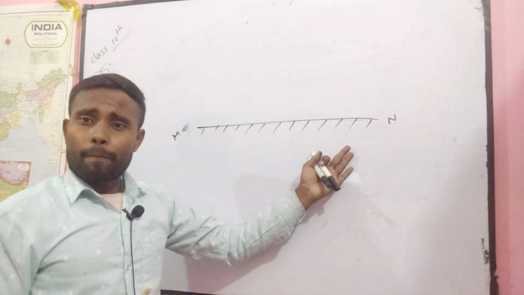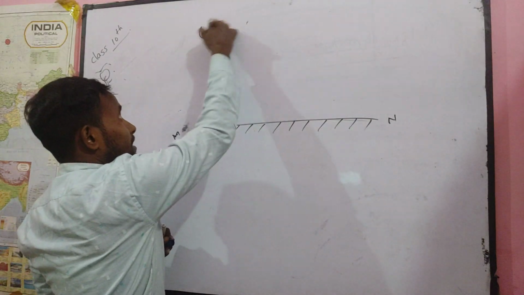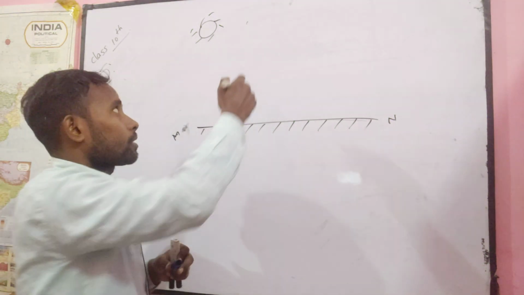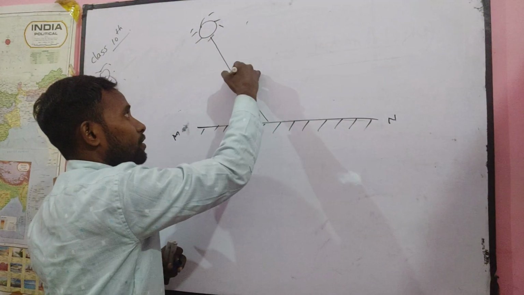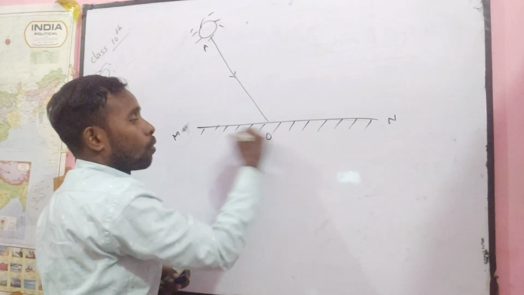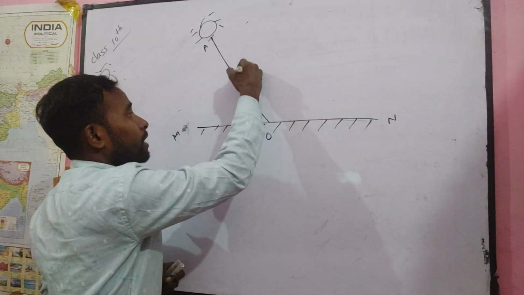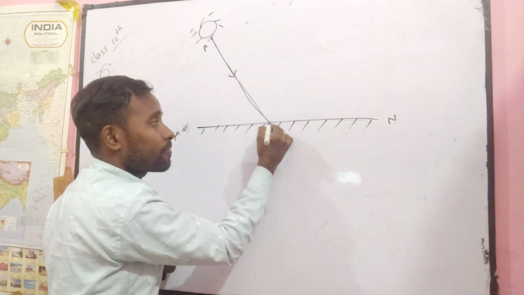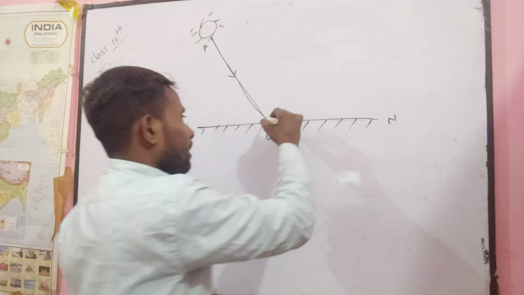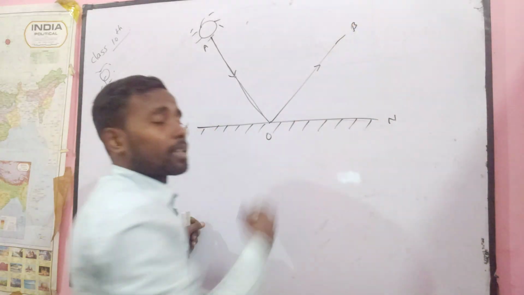Suppose this is your plane mirror or any surface. Suppose that there is a sun, and definitely sunlight emerges from it. Suppose there is a light ray coming from this sun, and when the light ray is incident on this surface, suppose this is your A, this is your O. What will happen? This is your light ray coming from the sun and incident on this surface, touching this surface at O. Definitely it will reflect in the same medium. This is the medium, the same medium. It reflects in the same medium.